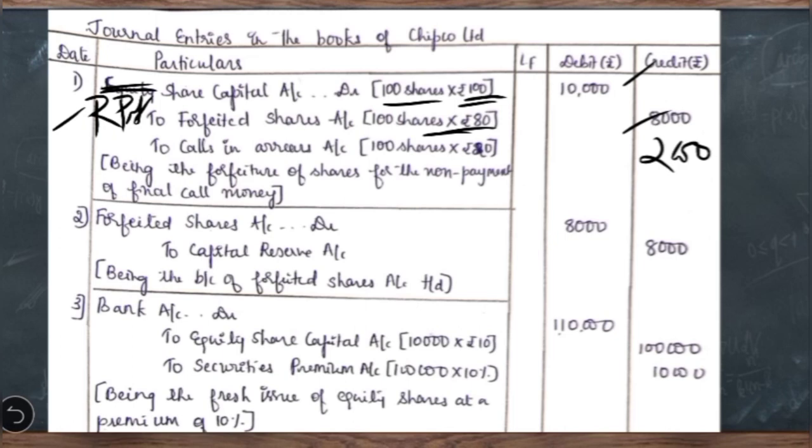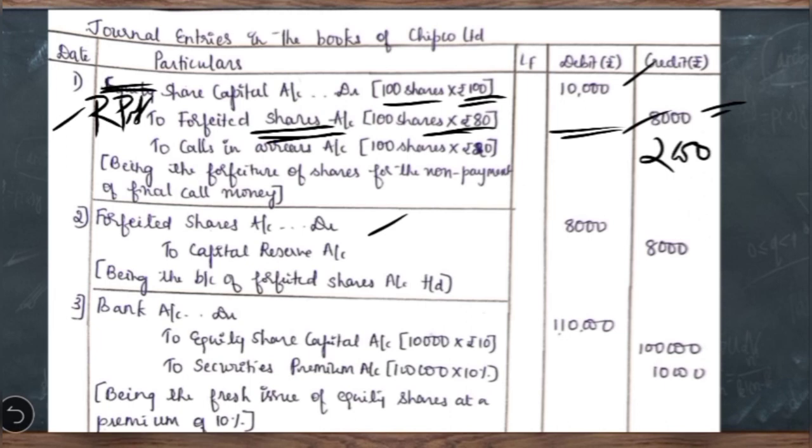Then after the forfeiture we have to see what is the amount available in the forfeited shares account. Usually in case of equity shares, if at all they go for reissue, then this forfeited shares account will be adjusted if at all they give discount. But in this case there is no question of again going for reissue, because they are going to entirely redeem the preference share capital. So whatever the amount available in the forfeited shares account, that has to be entirely transferred to capital reserve account. So what is the entry here? When we transferred the amount, we had credited. Now from that account you are going to transfer to the capital reserve account. So the entry is forfeited shares account debit to capital reserve account. The entire amount of 8,000 has to be transferred to capital reserve.